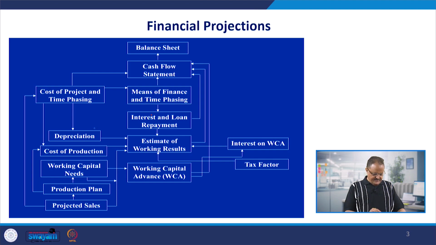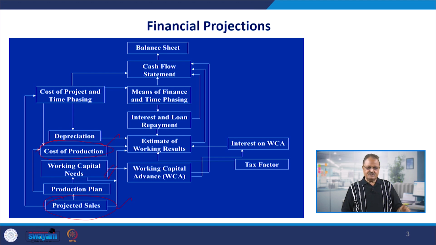But when you talk about this, the cost of production is a very important consideration for us, and this is going to be known from the profitability statement. We are going to compare the projected cost of production with the projected sales, so we are going to get to know the difference, and that difference is going to be the profit for us. And how much is that difference? Initially, the cost of production would be higher and the sales value would be lower. We would be in a state of loss. Over a period of time, both these sides will become equal to each other. Cost of production will be equal to projected sales, and we will be at the break-even point.